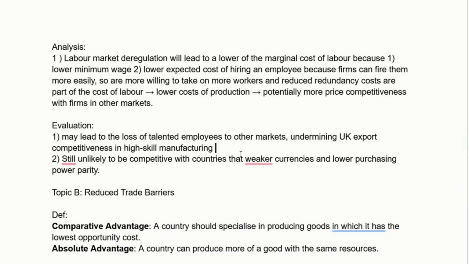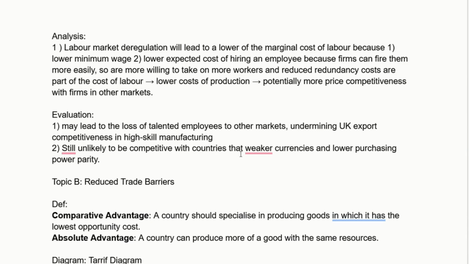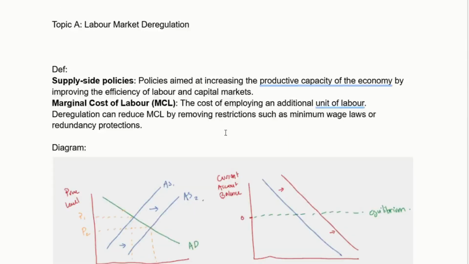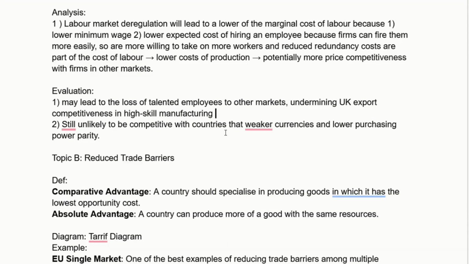So you could say labor market deregulation is bad because that's going to be bad for workers, maybe it's going to reduce domestic demand. That's not necessarily wrong as an evaluation, but the best evaluation is going to be one that targets the thing we're talking about, which in this case is the international competitiveness of UK manufacturing.